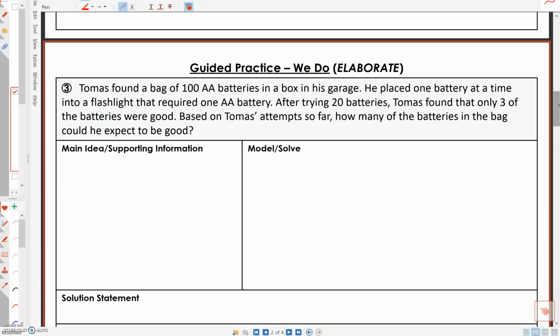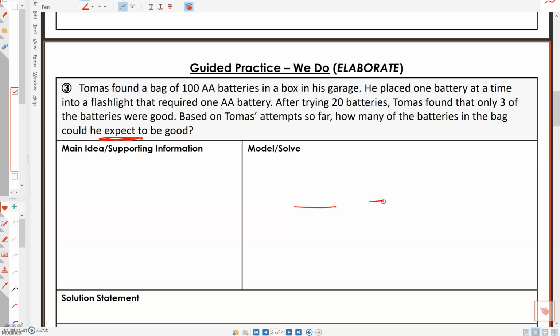All right, so Thomas found a bag of 100 AA batteries in a box in his garage. He placed one battery at a time into a flashlight that required one AA battery. After trying 20 batteries, Thomas found that only 3 of the batteries were good. Based on Thomas' attempts so far, how many batteries in the bag could he expect to be good?